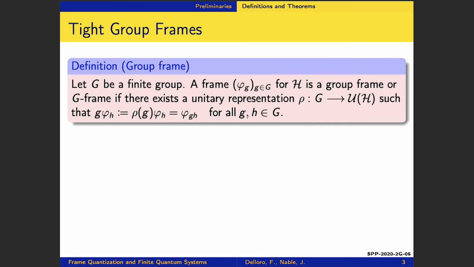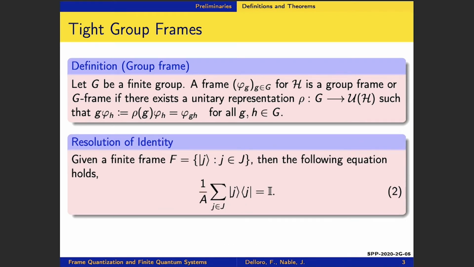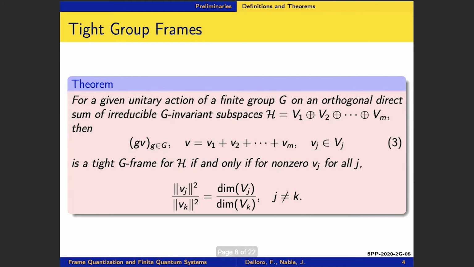Given a finite group G, if there exists a unitary representation ρ where ρ(g)φ_h is equal to φ_gh for all group elements of G, then the frame is a group frame or a G-frame. So if you have a finite frame F, expressed in Dirac notation, then the resolution of identity holds. Our goal is to construct tight group frames from unitary irreducible representations of a finite group, and this theorem helps us in doing so.